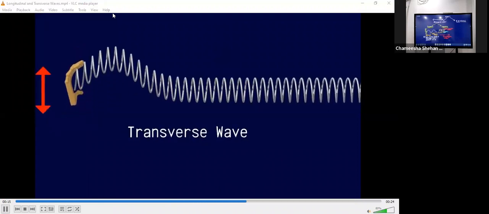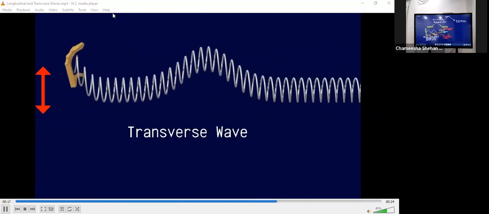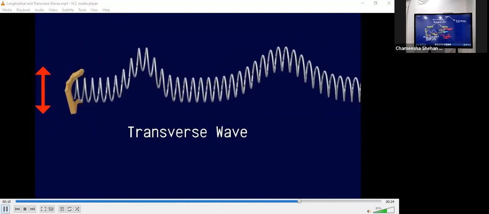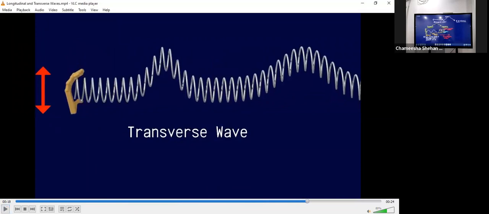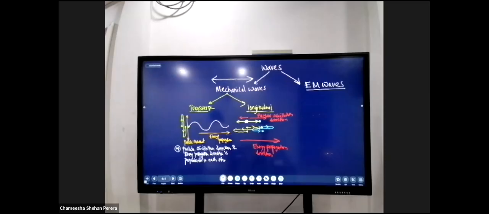Okay, see here. Now in this case, do you see the motion of the hand? The hand moves vertically upwards, vertically downwards. Meantime, the energy propagates through the wave in this direction. So these two actions are perpendicular to each other. So we call them transverse waves, right? Simple, very simple, right? Okay.